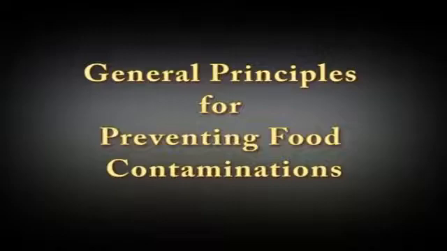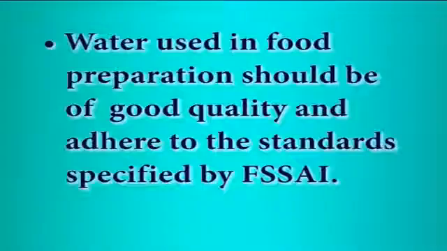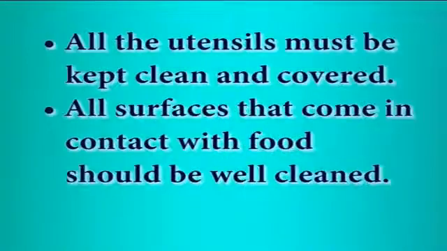General principles for preventing food contamination. Some of the general principles for preventing food contamination are: water used in food preparation should be of good quality and adhere to the standards specified by FSSAI. All the utensils must be kept clean and covered. All surfaces that come in contact with food should be well cleaned.